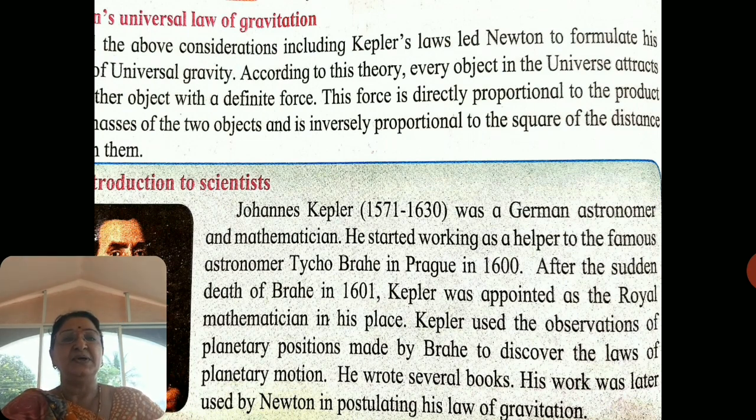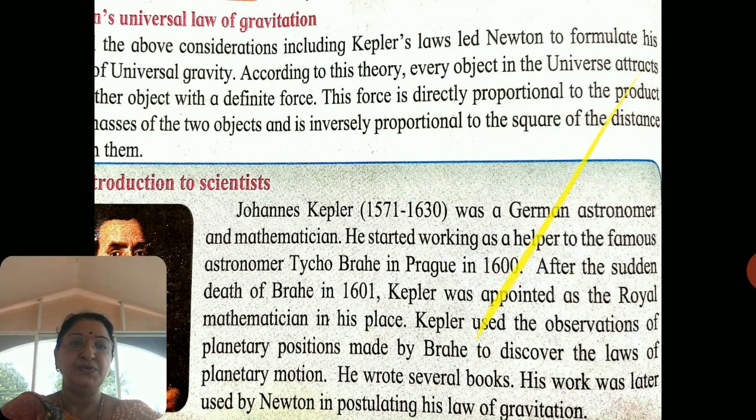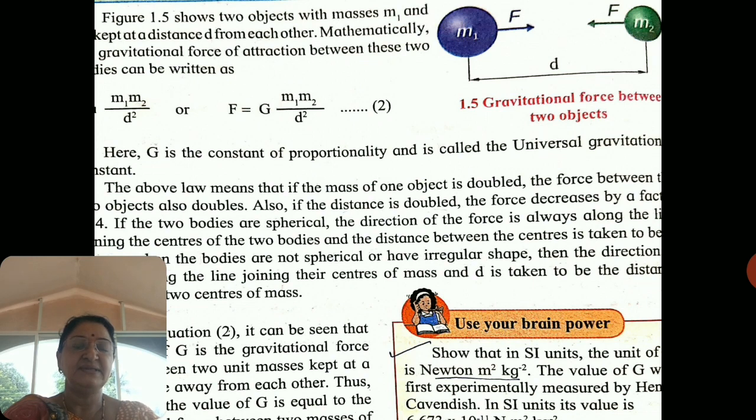Now the next law, that is Newton's universal law of gravitation. According to this law, every object in the universe attracts every other object with a definite force, and this force is directly proportional to the product of the masses of the two objects, and it is inversely proportional to the square of the distance between them.